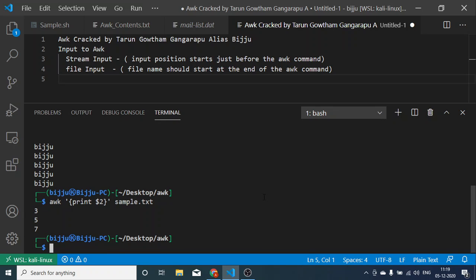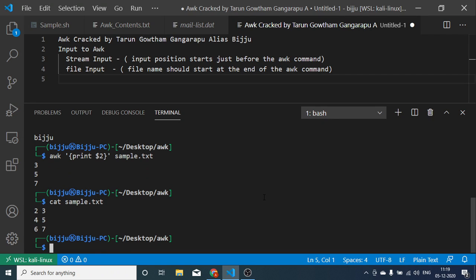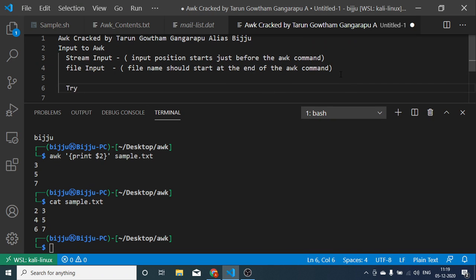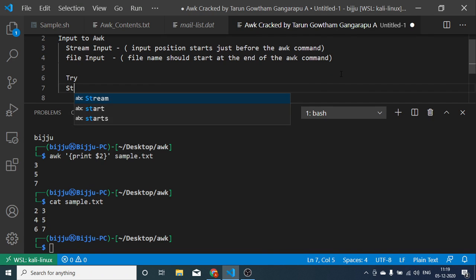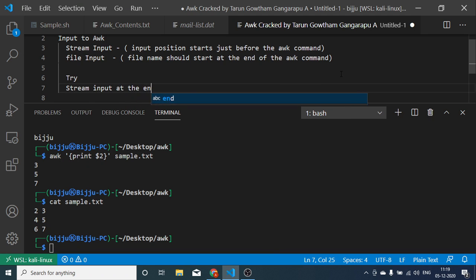See, the command is now working. Let's try with the reverse way. Let me check what the contents are in sample.txt. I have 2, 3, I have 4, 5, 6, 7. These are my sample.txt contents. Let me try stream input at the end of the command.